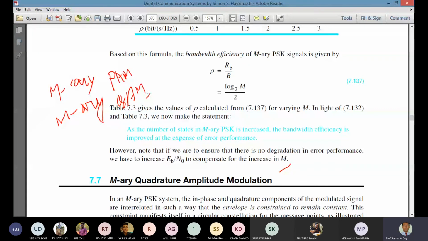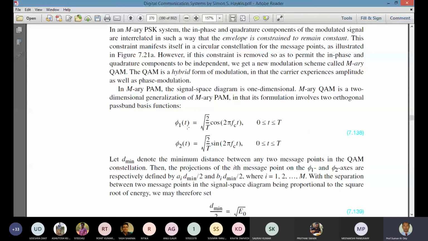Normally the orthonormal functions are defined by phi1(t) and phi2(t), and the corresponding value is this.